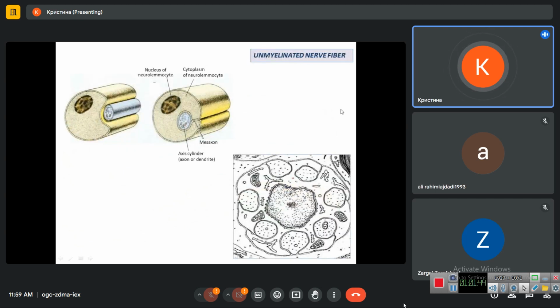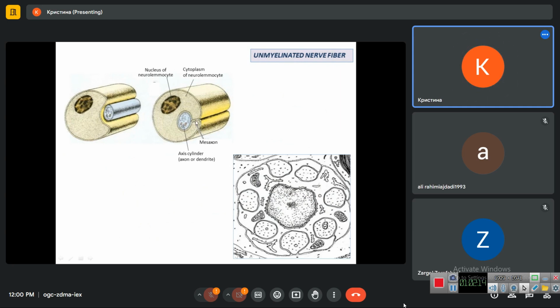In the unmyelinated nerve fiber, here you see how it is formed. The axon or dendrite of the neuron, the axial cylinder, is surrounded with a glial cell, which wraps around this axial cylinder. Here you see where the membrane of the cell meets another portion of the membrane, forming the so-called mesaxon.